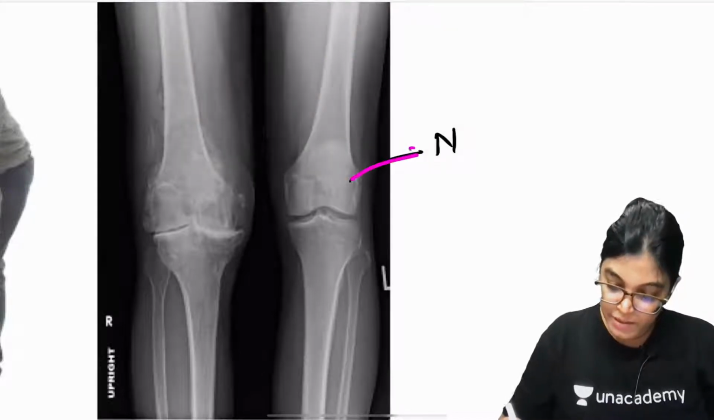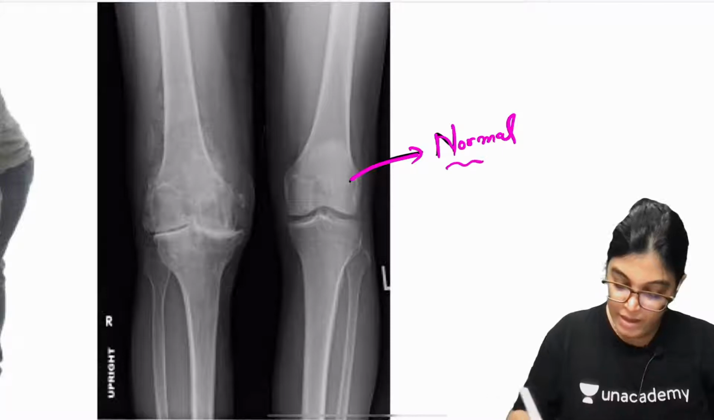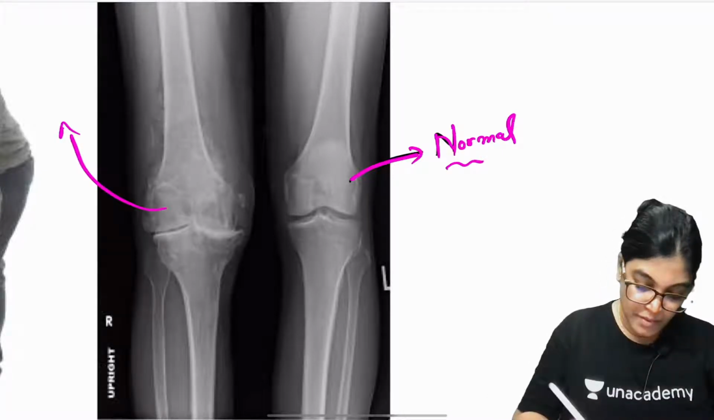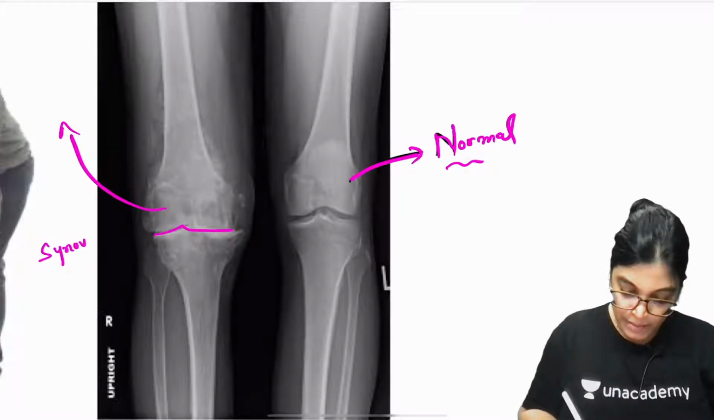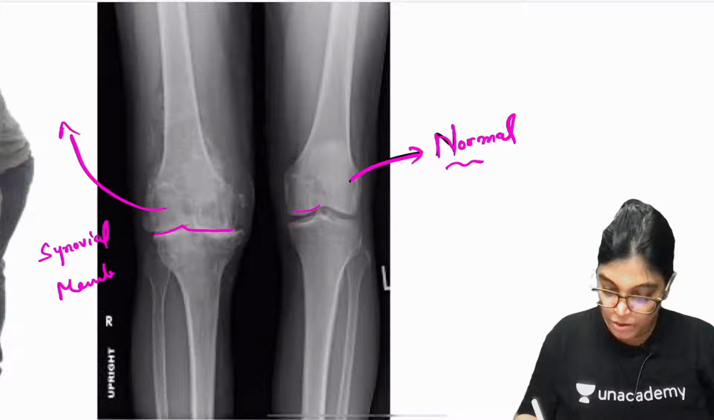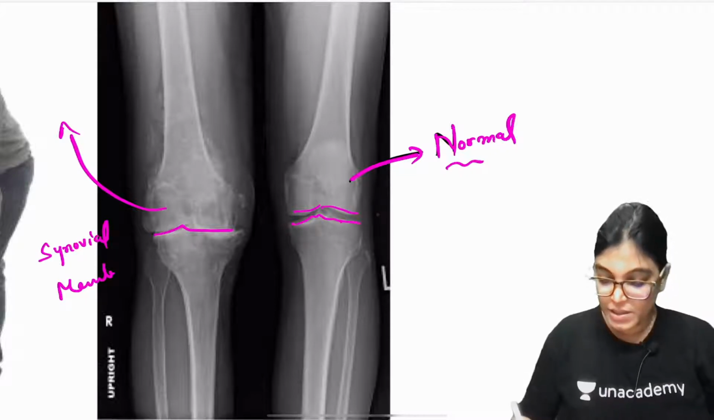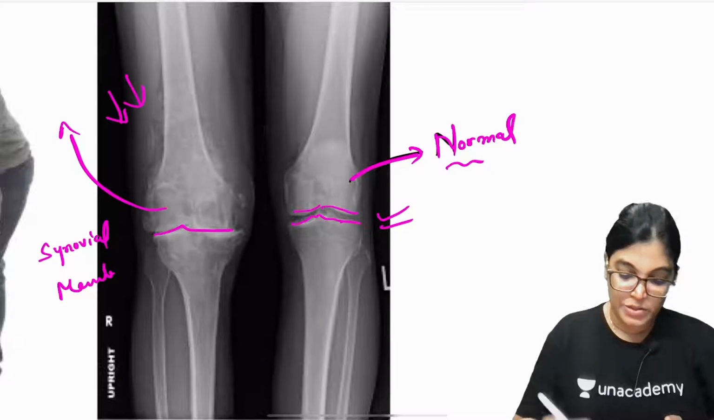Here this is the normal one, as you can see here, and on this side you can see the joint cavity is quite reduced. So the synovial membrane and joint cavity are also quite reduced. Here a prominent joint cavity has been seen. So here the joint cavity is normal, but here the joint cavity is quite reduced.